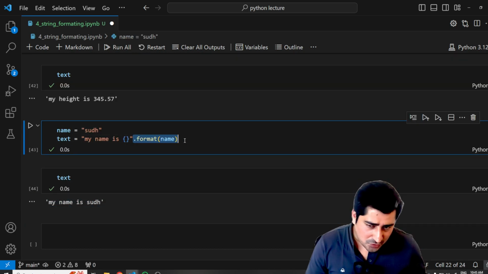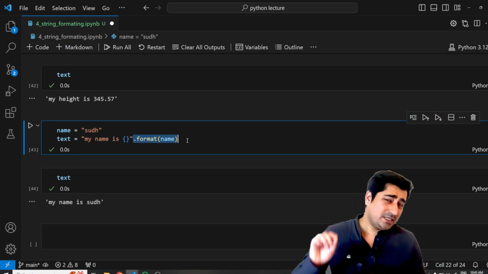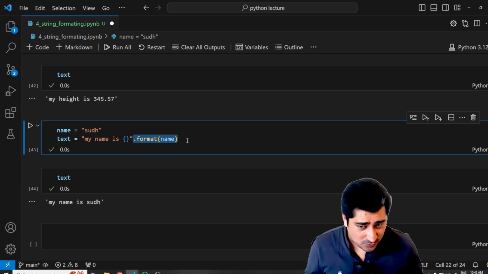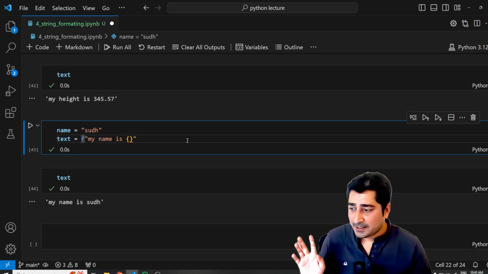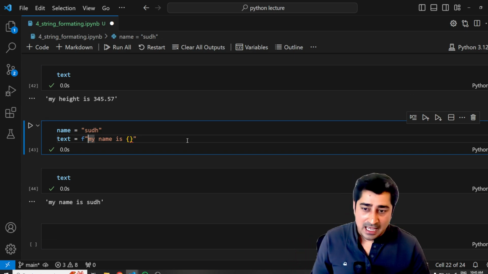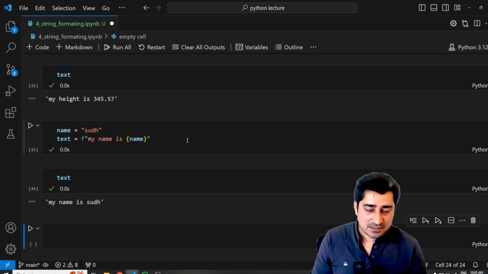Maybe I don't want to use this format function, and I don't want to use even %s as a placeholder. What I can do is simply write f in the beginning, and then inside the curly braces write name, and your result is going to be the same.